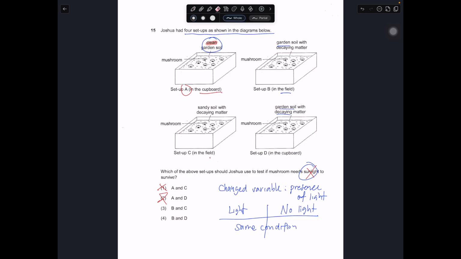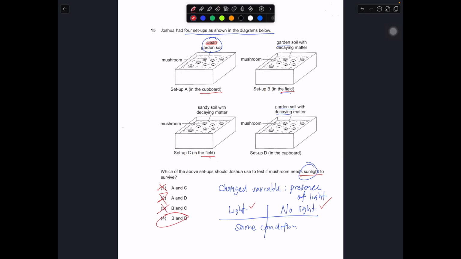B and C, how about B and C? Let's take a look. B and C, in the field, both of them have light. If both of them have light, you also can't test. In order to test this out, one of them needs to have light, and one of them needs no light. In the field, we take it that there's sun, there's light. The cupboard is sheltered away, so there is no light. So B and C is also wrong.